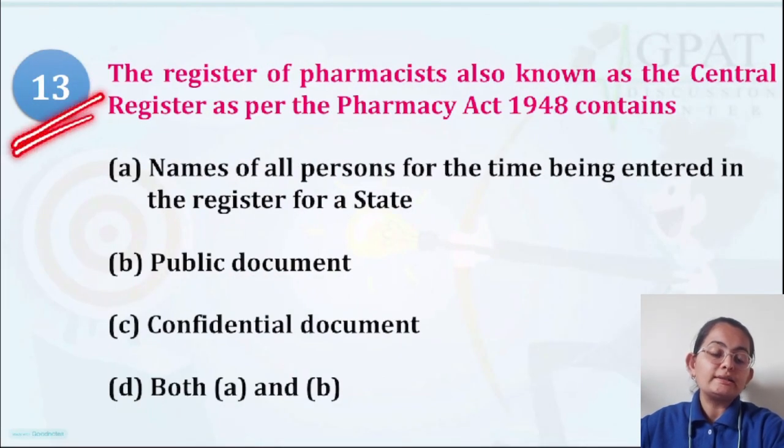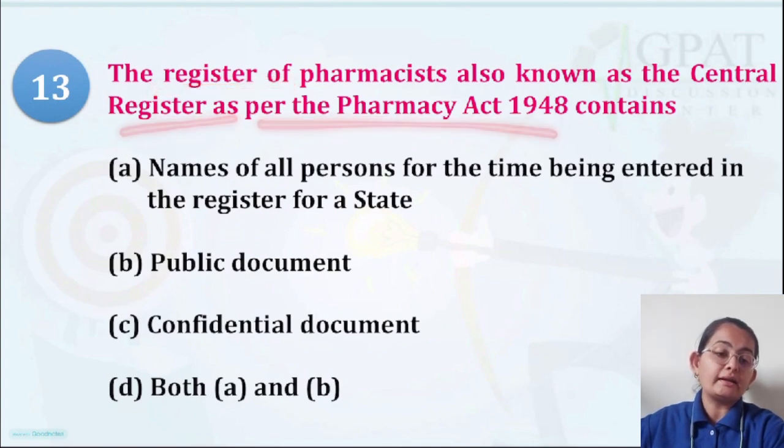Question number 13, what is it telling about? The Register of Pharmacists, also known as the Central Register as per the Pharmacy Act, contains what?